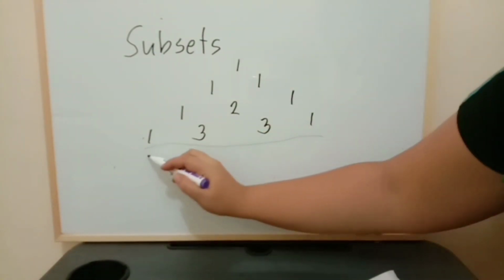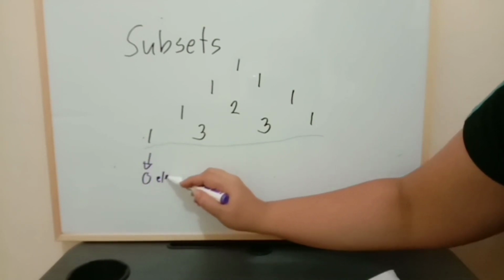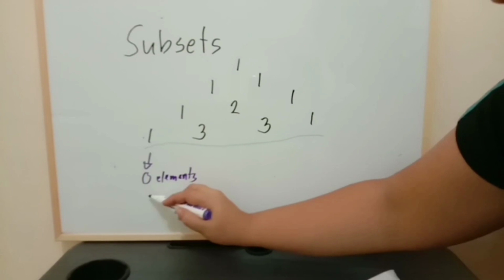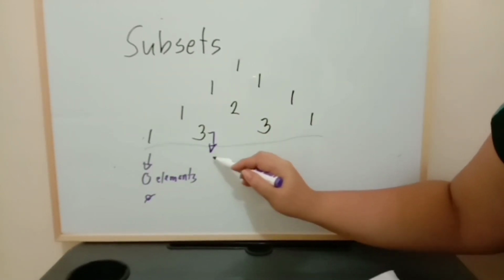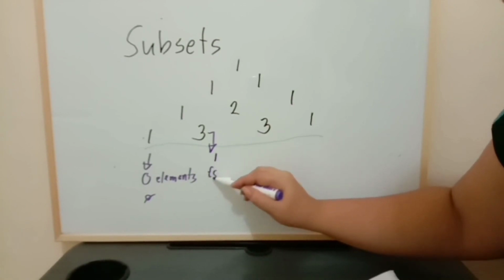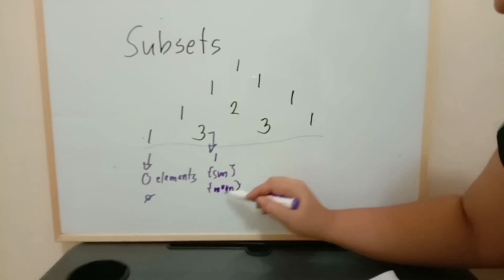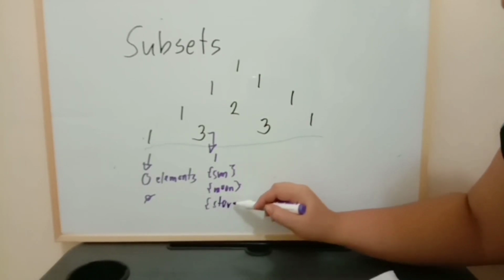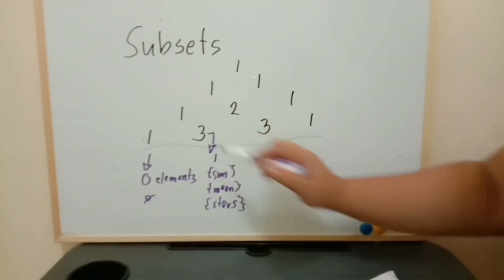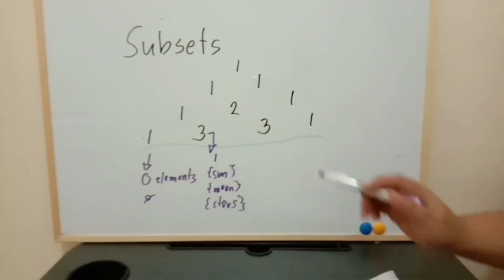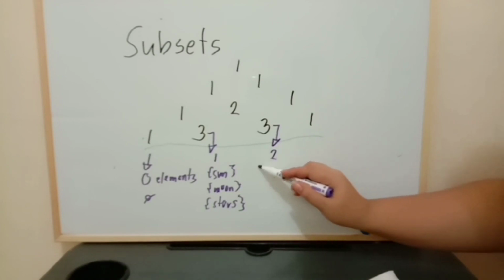There is one subset containing 0 elements, that is the null set. And then we have 3 subsets containing one element, that is sun, moon, stars. 1, 2, 3. 3 subsets containing one element.